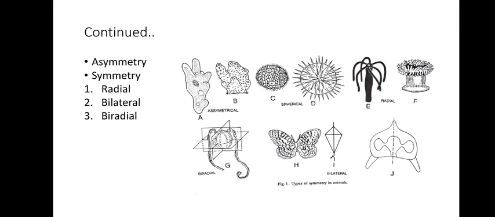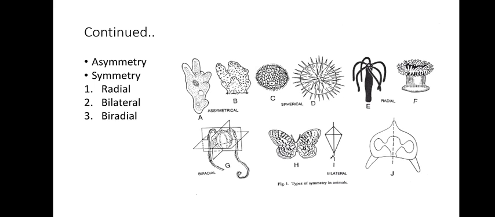So what is radial symmetry? Radial symmetry is the one where the different parts of the body are arranged around the central axis in such a way that if a section passes through the central axis, it can give you two identical halves. So if the body can be cut into identical halves in any plane passing through the central axis anterior-posteriorly, then it is called radial symmetry.